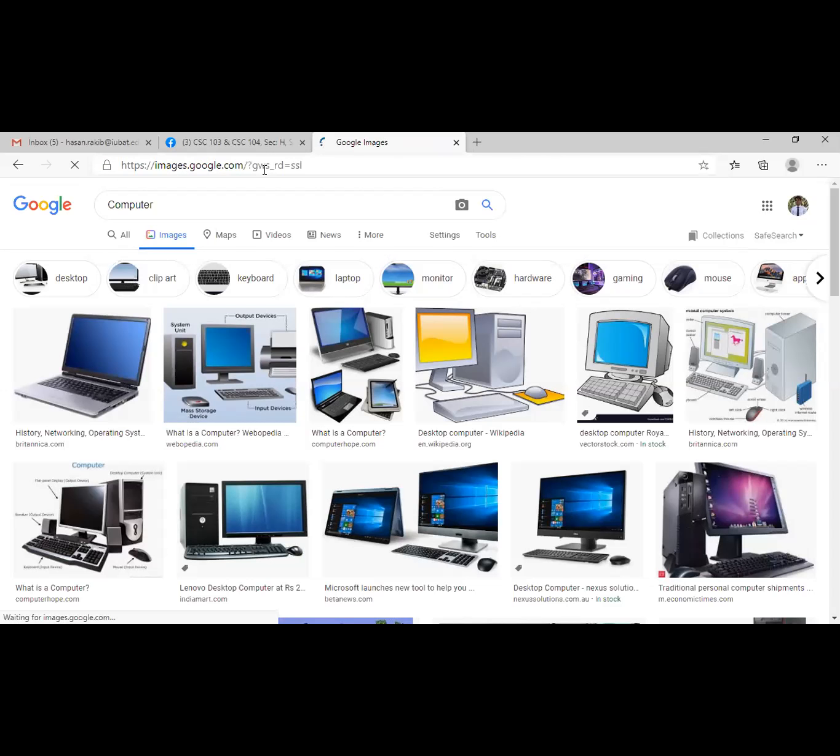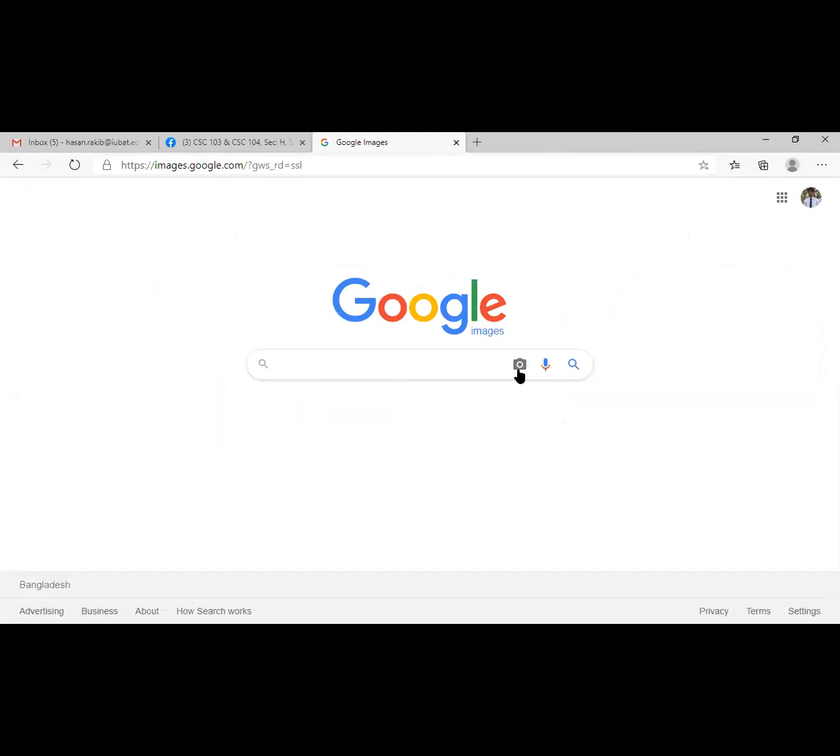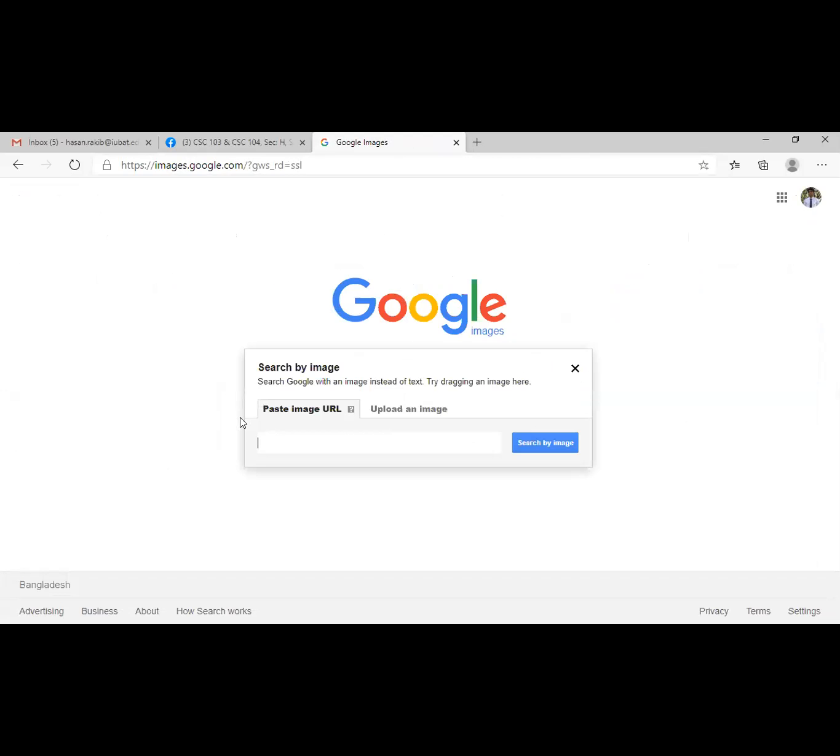If I press enter, can you guys see here we have a camera-like icon? Yes, sir. Right. If I click on this camera-like icon or hover my mouse pointer, it tells me search by image. This is search by voice, this is search by image, and this is search by text.